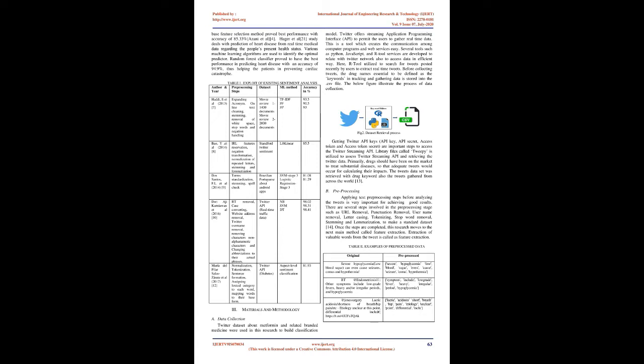Forward and backward direction has been tested with LSTM and GRU. Mosami et al. [3]. Various feature selection methods and classification algorithms have been used for Malay sentiment classification. In this, SVM classifier with information gain based feature selection method proved best performance with accuracy of 85.33%. Hager et al. [4, 21] study deals with prediction of heart disease from real-time medical data regarding the people's present health status. Various machine learning algorithms are used to identify the optimal predictor. Random forest classifier proved to have the best performance in predicting heart disease with an accuracy of 94.9%, thus helping the patients in preventing cardiac catastrophe.